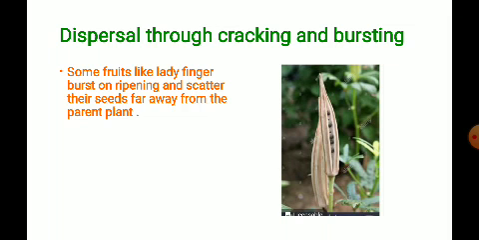So in this class we learnt the different methods of seed dispersal, the different ways of dispersal by various agents such as air, water, animals, birds, insects and human beings. They all help in transferring seeds from one place to another. So now we know how plants grow at all places where we can observe them.